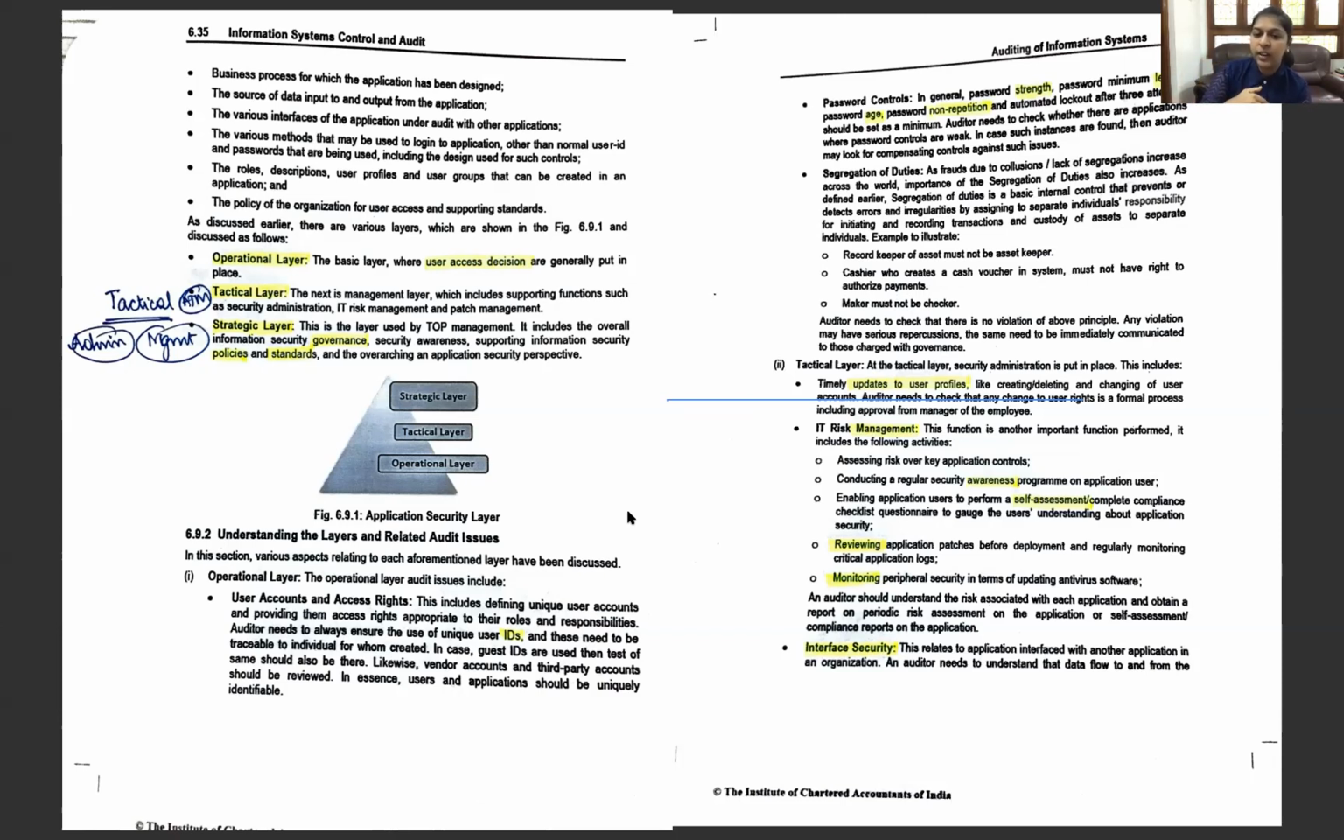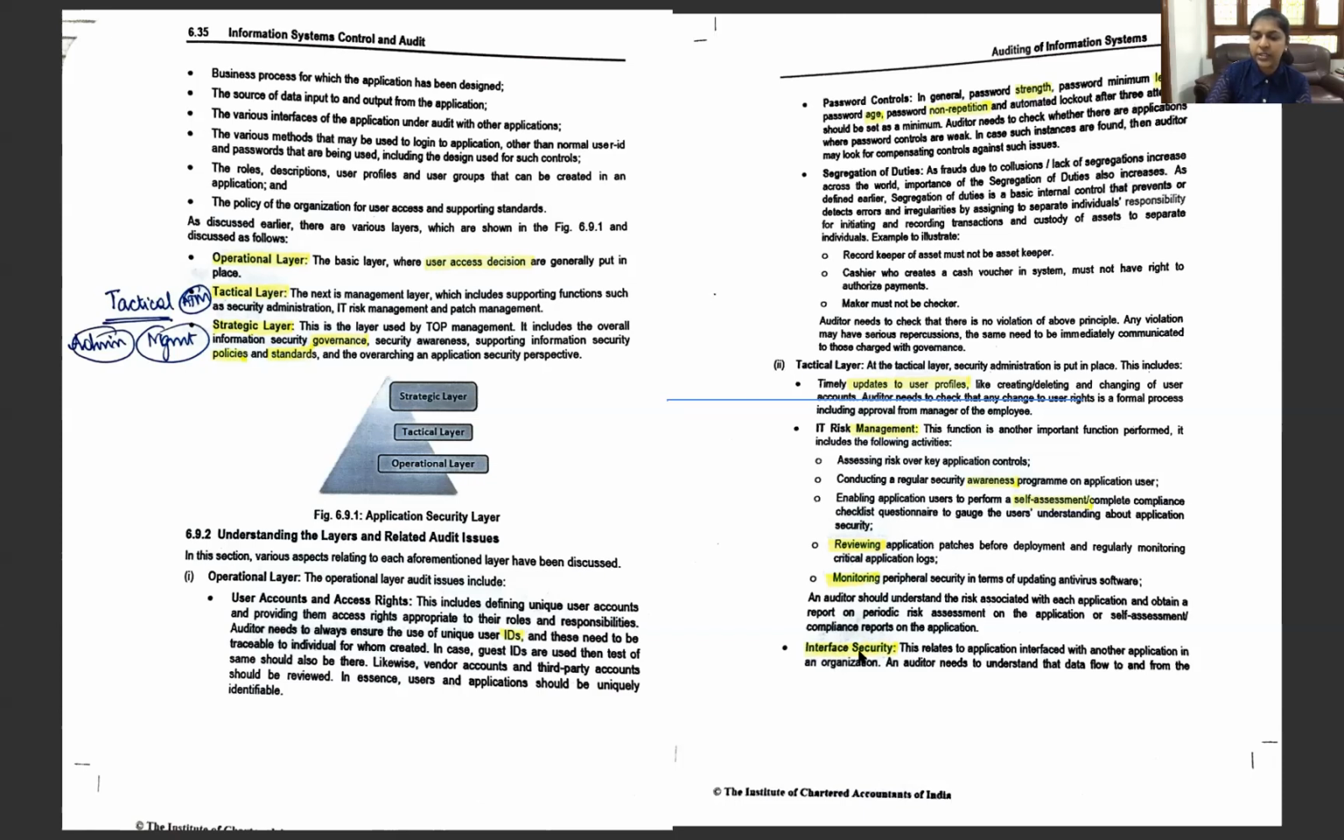Next, the tactical level. Here, the mnemonic we use is administration and management. The activity they perform is updating the user profile. Then management, ATM: administration and management. Managing what? Assessing the risk, doing the awareness program, doing the self-assessment, reviewing, and monitoring. So these are the items done in the management process: assessing risk, awareness, self-assessment, reviewing, monitoring.